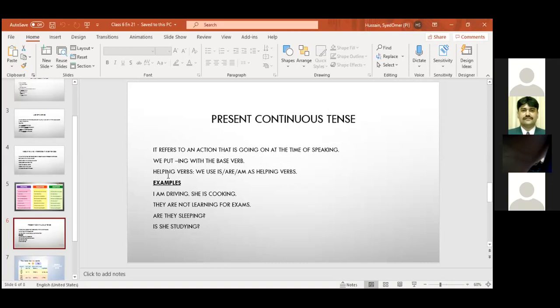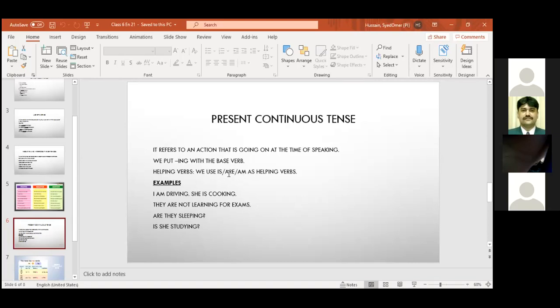We are going to put ing with the first form of verb. Like go will become going, come will become coming, make will become making, sleep will become sleeping, hang will become hanging, run will become running, swim will become swimming, and the helping verbs are is, are, am.